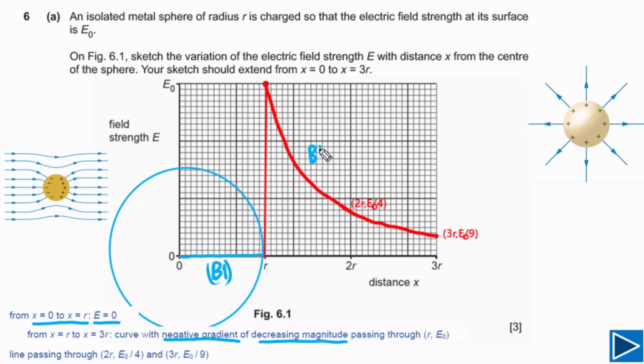You will get the second B mark. And the third mark you will get if you have shown that at a distance of 2r the electric field is E0 by 4, and at a distance of 3r the electric field is equal to E0 by 9. Then you will get the third B mark. So this is how marks are distributed for this question.